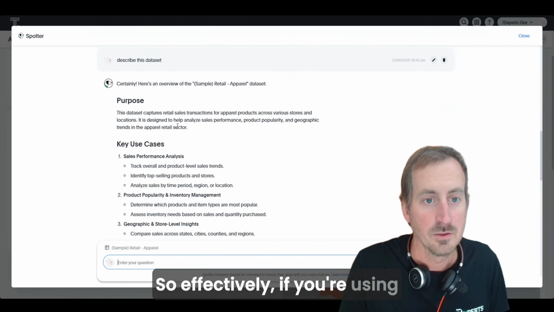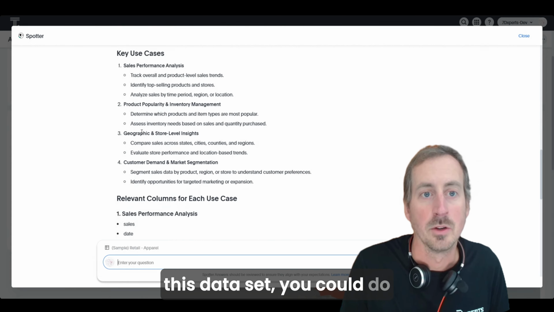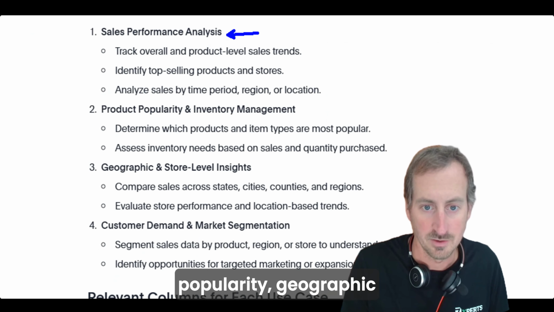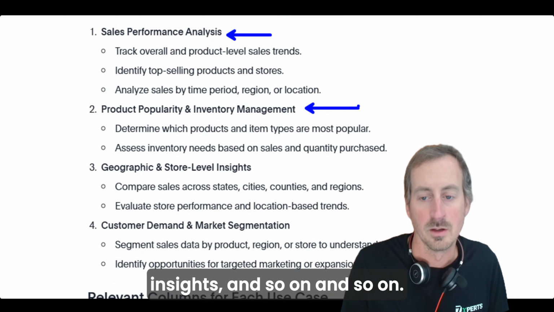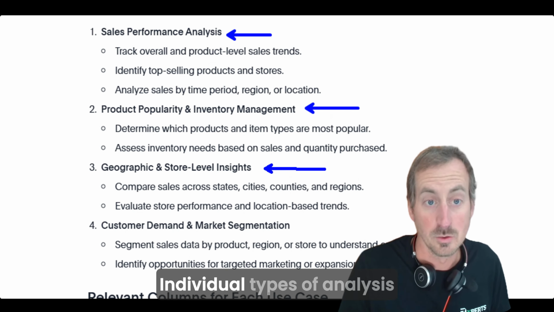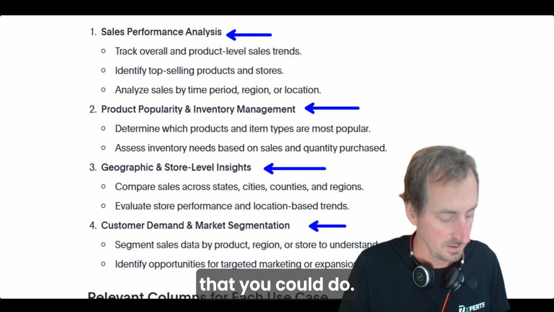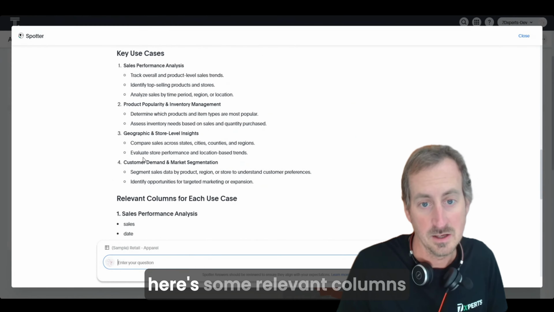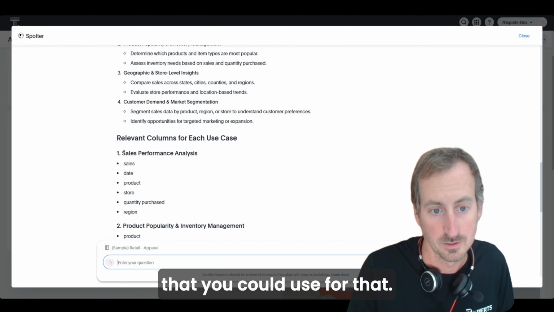So effectively, if you're using this data set, you could do sales performance analysis, you could do product popularity, geographic insights, and so on and so on. And then it tells you individual types of analysis that you could do. And if I just zoom out again, you'll see underneath it saying if you were doing sales performance analysis, here's some relevant columns that you could use for that.